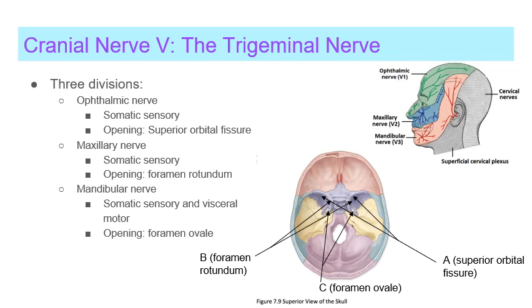In addition to its sensory function, however, the mandibular nerve also allows for motor functions, such as mastication, since it innervates the muscles involved in this process. The 3 divisions of the trigeminal nerve all exit the skull through different openings, with the ophthalmic nerve exiting via the superior orbital fissure, as indicated by the letter A on figure 7.9, the maxillary nerve exiting through the foramen rotundum, as indicated by B on the figure, and the mandibular nerve exiting via the foramen ovale, as indicated by C on the figure.